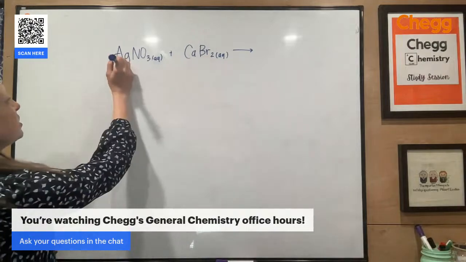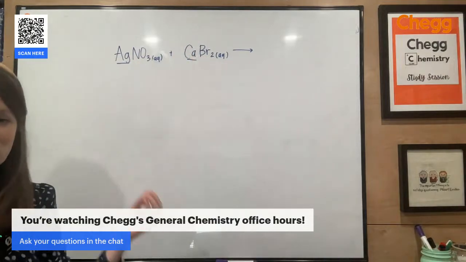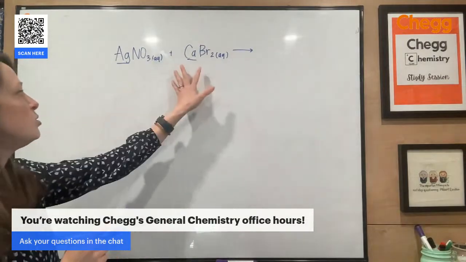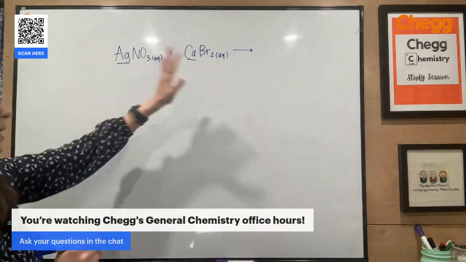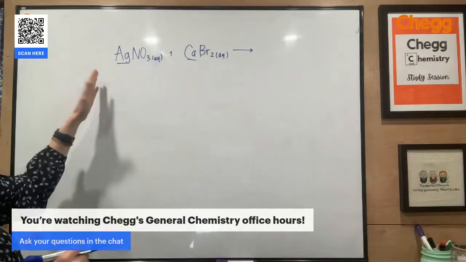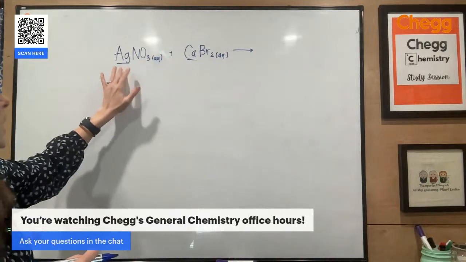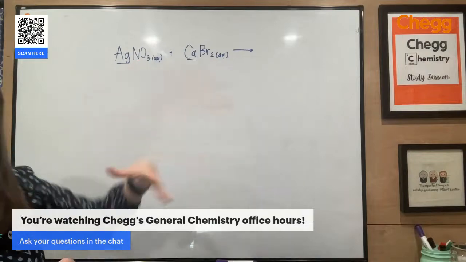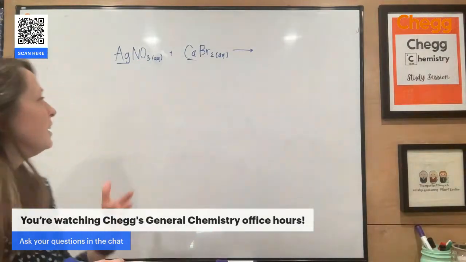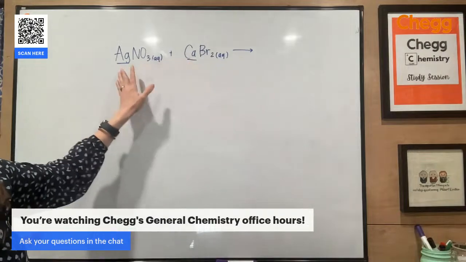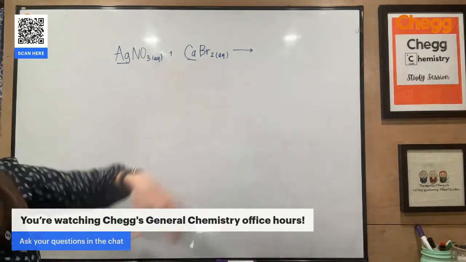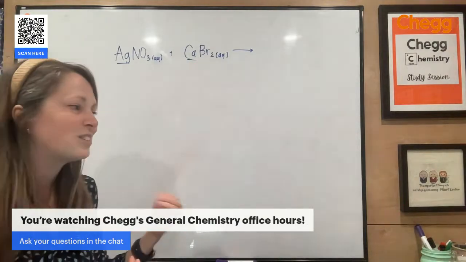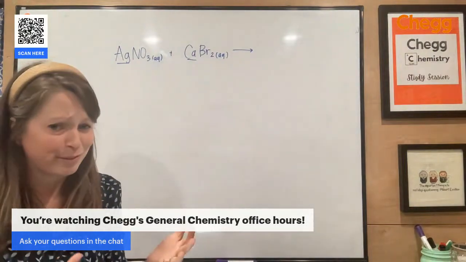I tend to have my students look at the metals. So the first element, those cations in these 2 compounds, are just going to swap partners basically. So they switch places. So in my new compound, I'm going to have silver bromide and then calcium nitrate. Doesn't matter the order that you put them in. What matters is that you're putting your metals first and you're canceling out based on the charges. So you've got to go back to ionic nomenclature. There's a lot involved with it.